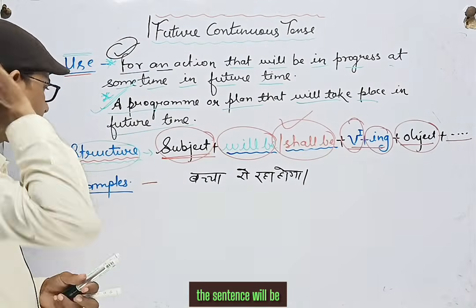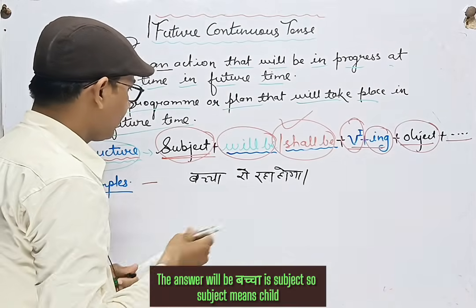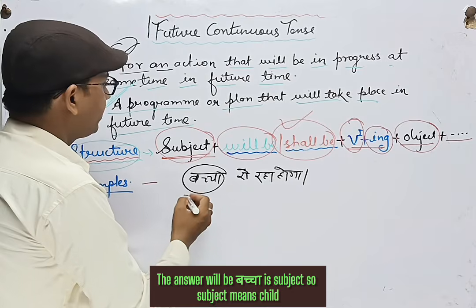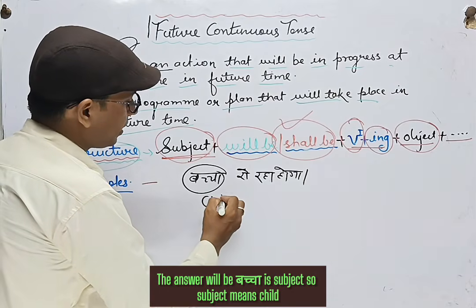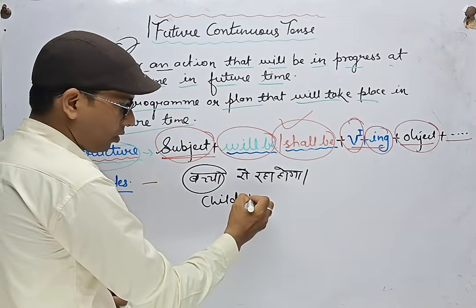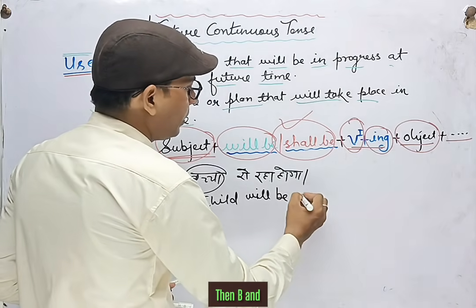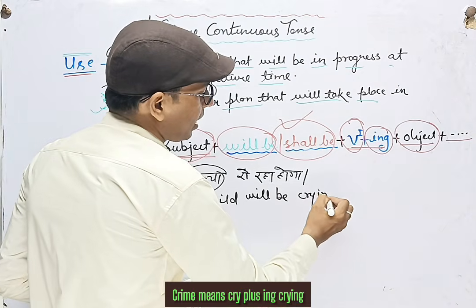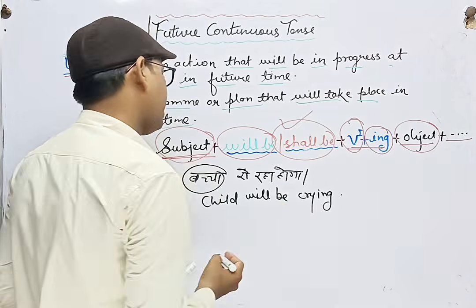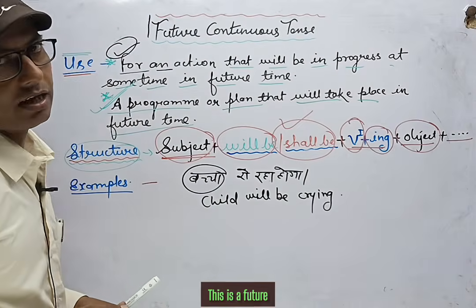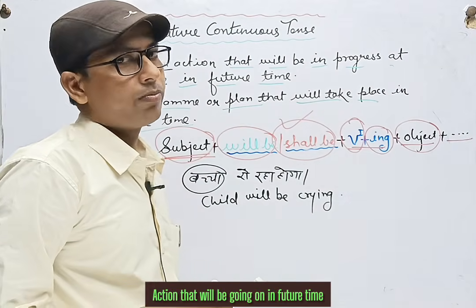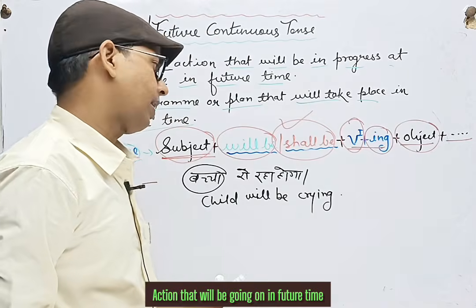So the answer will be: bachcha is the subject, so subject means child, then it is third person, so we will use will, then be, then weep or cry, cry plus ing, crying. The child will be crying. This is a future action that will be going on in future time.